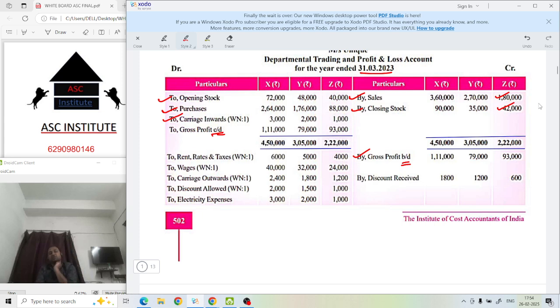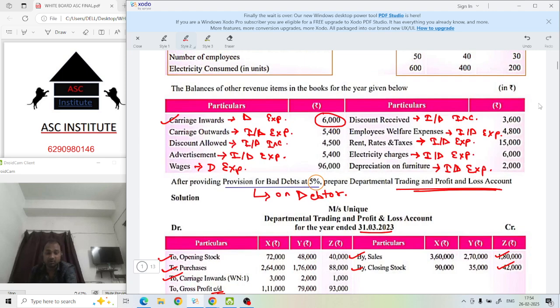There should be a question from you all. Listen. So wages is always what? Your direct expense. Wages is your direct expense. It comes to this trading account, not to PL account. But see, about wages, it is not mentioned here, right? Wages is always your direct expense, but in this case, it will be indirect.